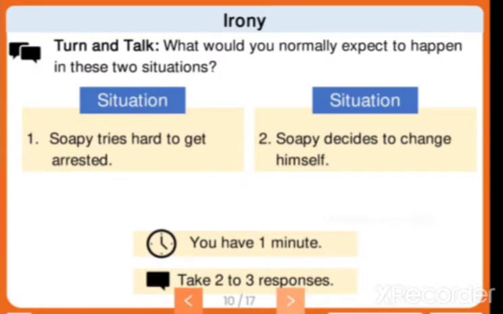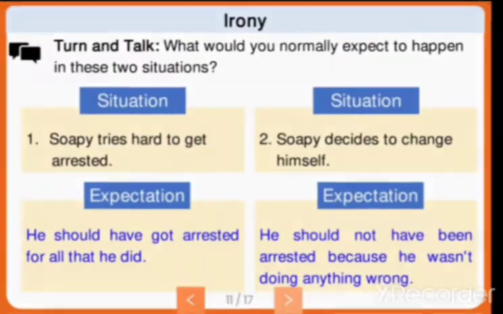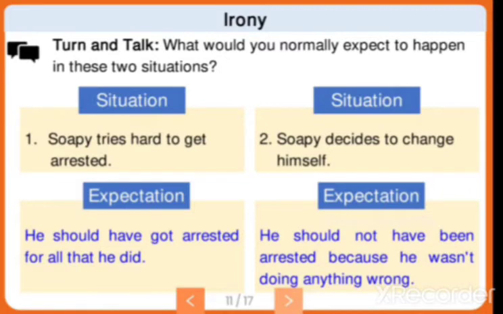Now what would you normally expect to happen in these two situations? If you are that person, what will you expect? The expectation for the first situation is that he should have got arrested for all that he did. You may think that whatever I did, so many things, if I got arrested, it would be fine for me. But as I want to become a good person, if you got arrested at that time, you would think something different, right?